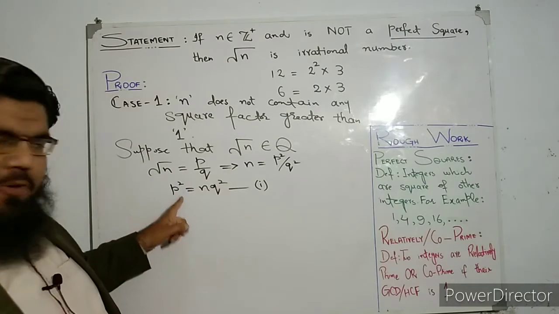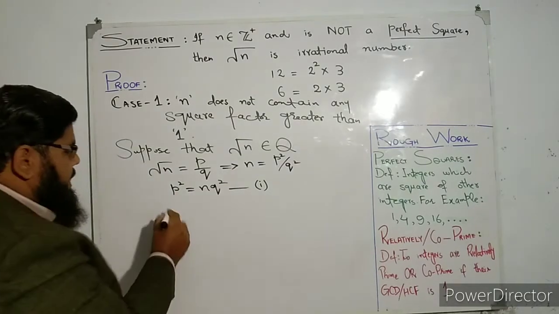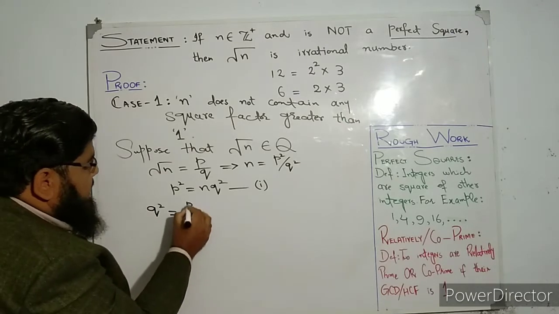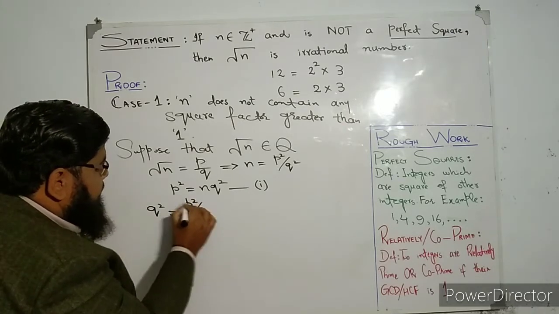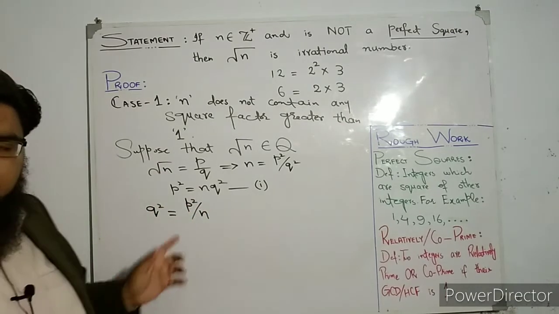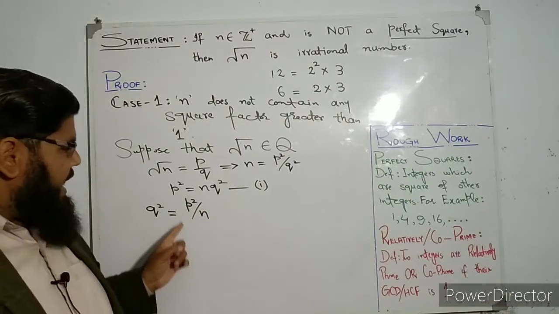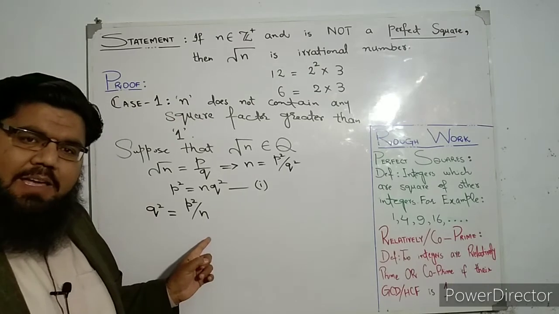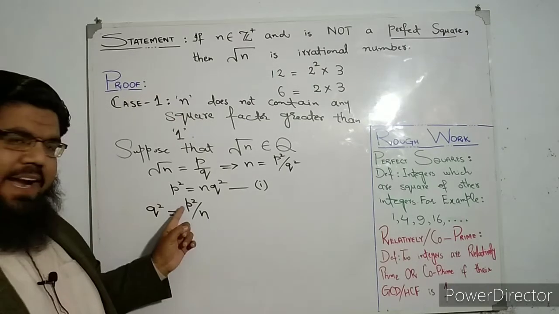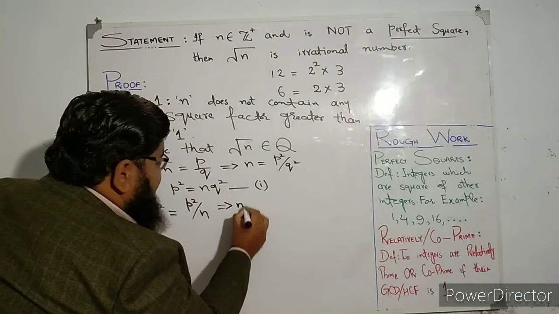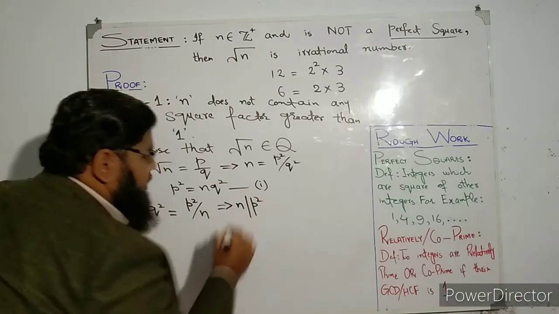From here you can write q square is equal to p square over n. It's a simple algebraic manipulation step. And what does it show us? It shows that p square is being divided by n, or you can say n divides p square. From here we conclude that n divides p square.